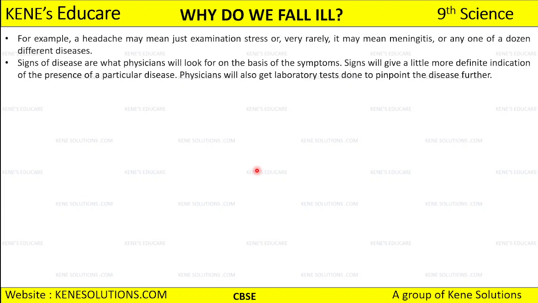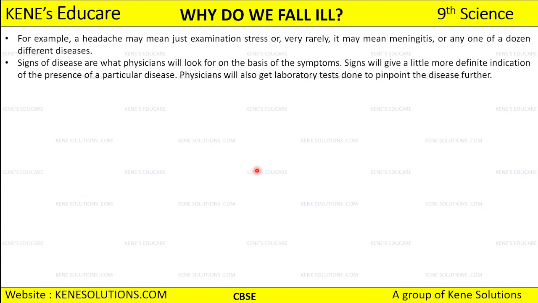So on the basis of the symptoms I'm having, physicians are going to find out what disease I'm suffering from. Signs will give a little more definite indication of the presence of a particular disease. So the symptoms are the things that you are feeling, and signs are what is seen by the physician.